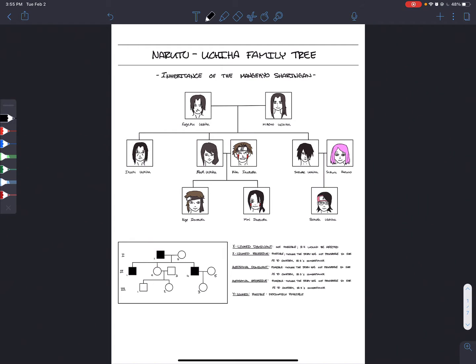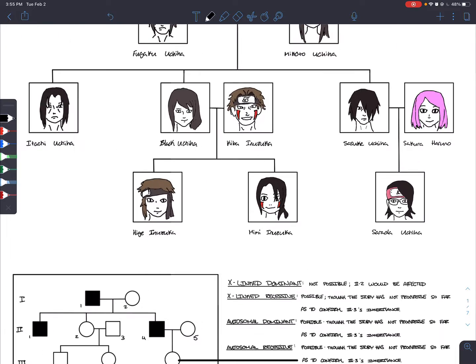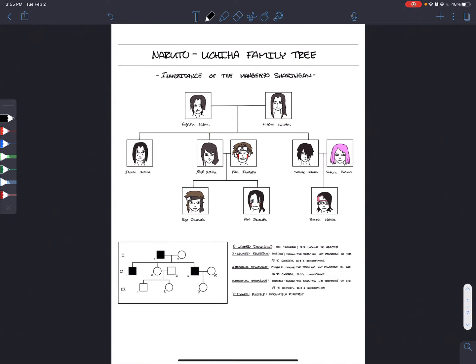A short disclaimer before I begin: Sadara Uchiha right here has not yet been confirmed to have the Mangekyo Sharingan in the show, but the information in the following pages will account for that. So this first page, I've outlined the members of the Uchiha clan that I will be talking about.